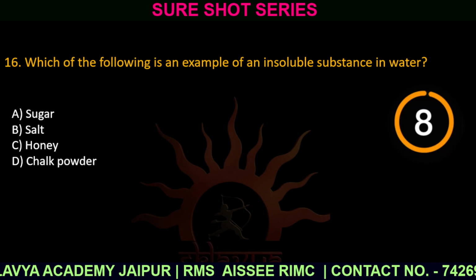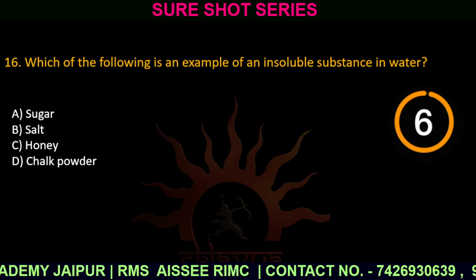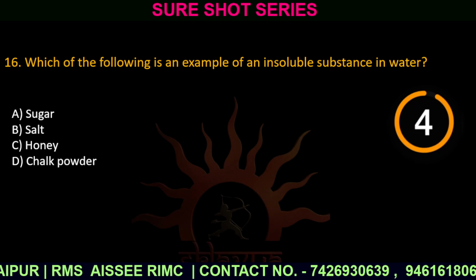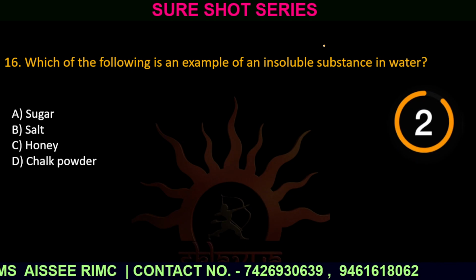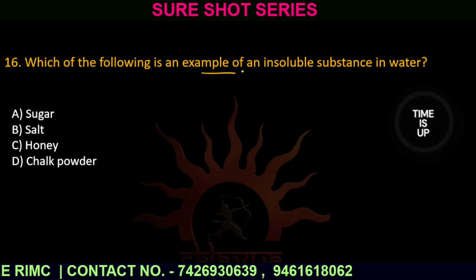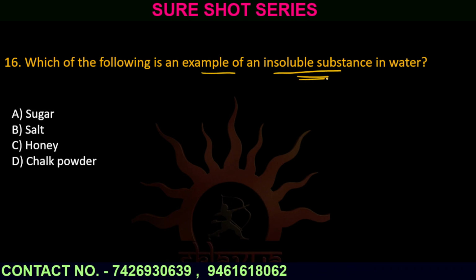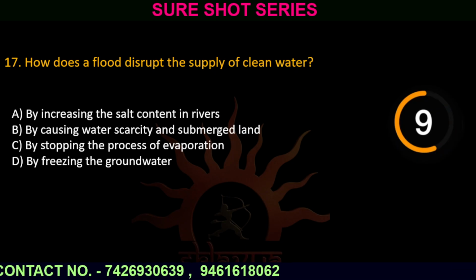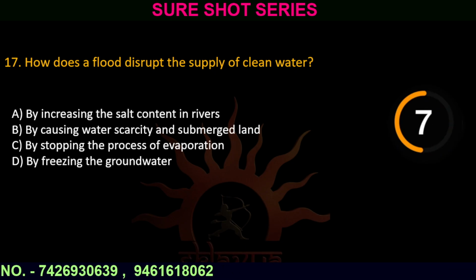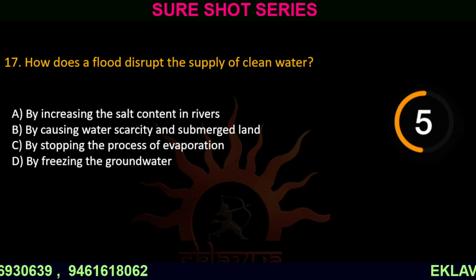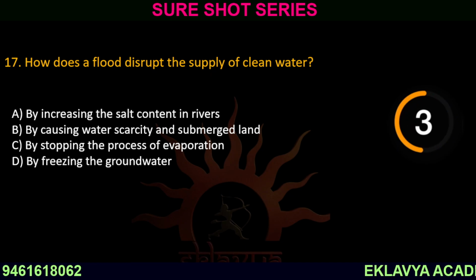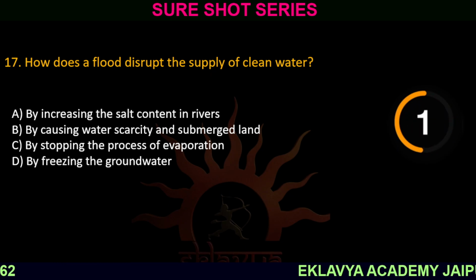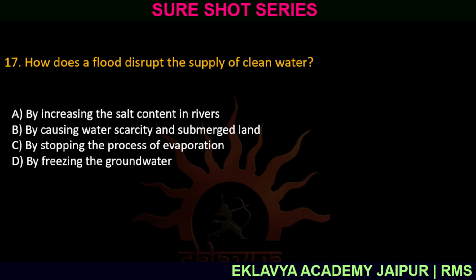Question number 16. Which of the following is an example of an insoluble substance in water? We have to find the example of insolubles that cannot be dissolved in water. Question number 17. How does a flood disturb the supply of clean water?